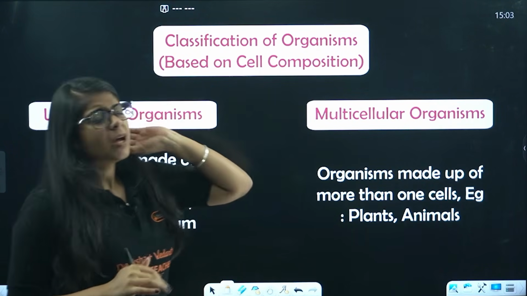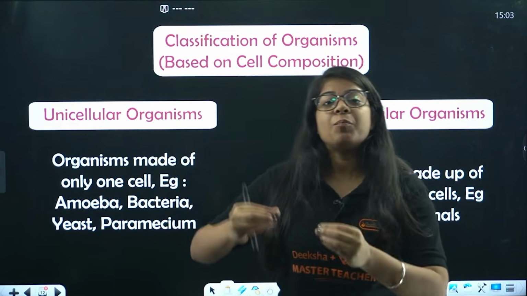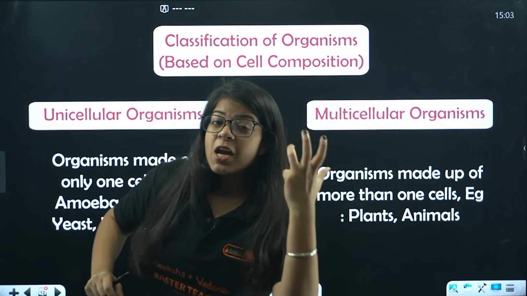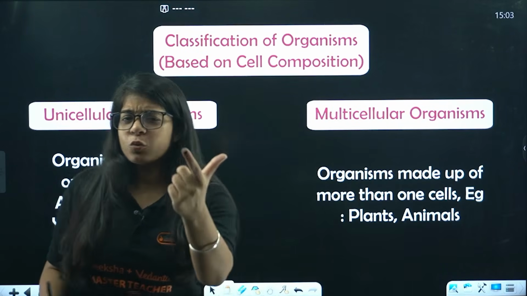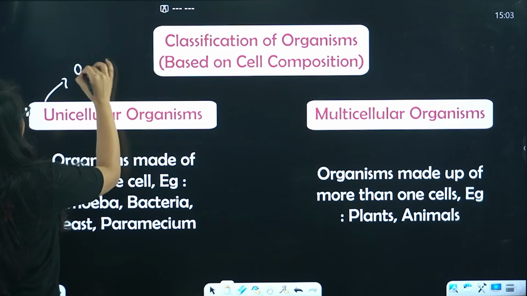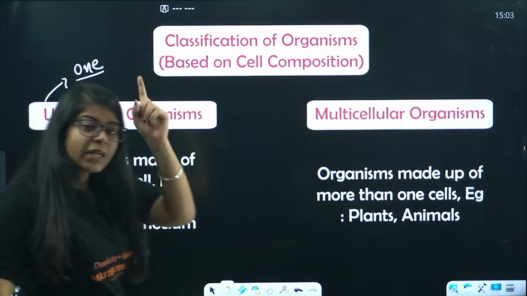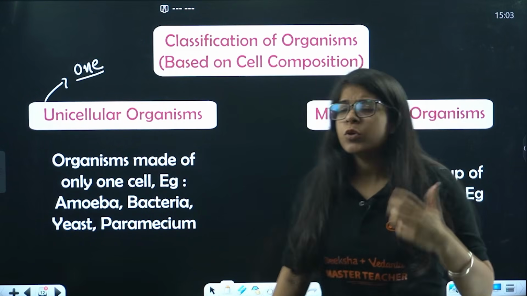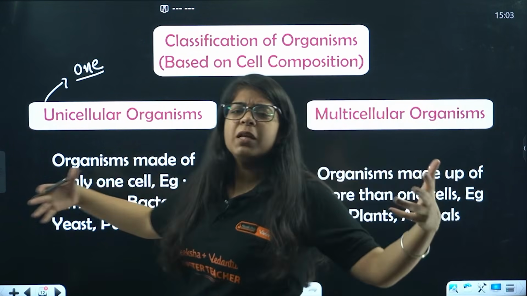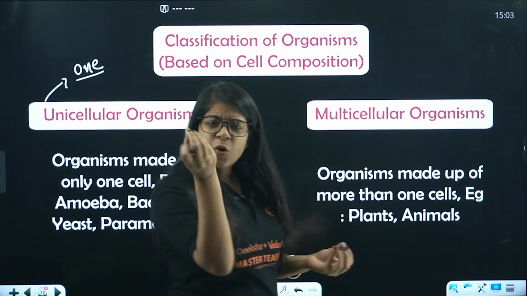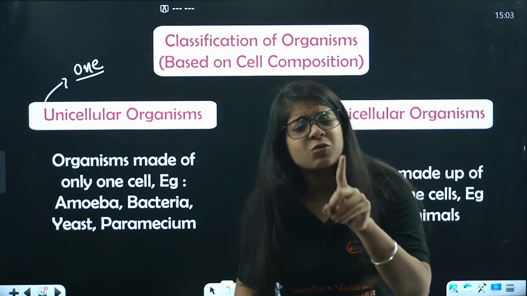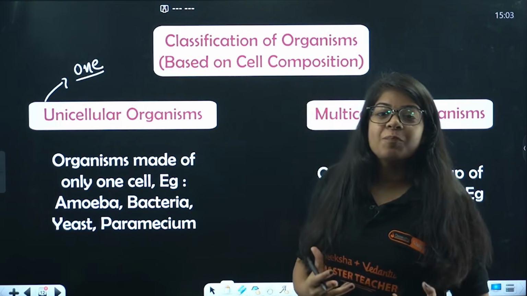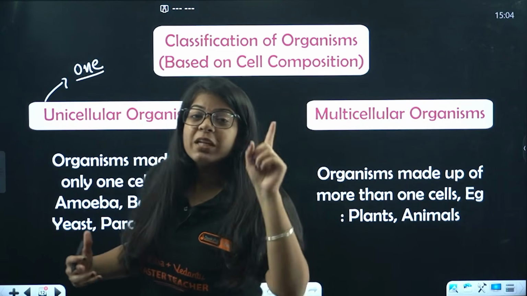Understood? Based on cell composition, how many cells are in an organism, we classify organisms into two parts. First is unicellular organisms. The word uni means one, right? So organisms which have only one cell in them, they are made up of only and only one cell. Which are those organisms, ma'am? We are made up of millions of cells, but there are small bacteria and other organisms which are made up of just one single cell. We have amoeba, bacteria, yeast, paramecium. All these organisms have only one cell in them.